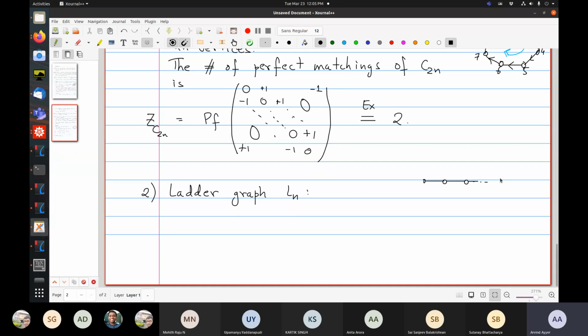You have a path on n vertices, and you have another path on n vertices, and you connect them like this. So this is length n, or rather n vertices.